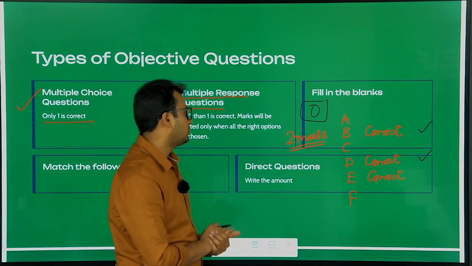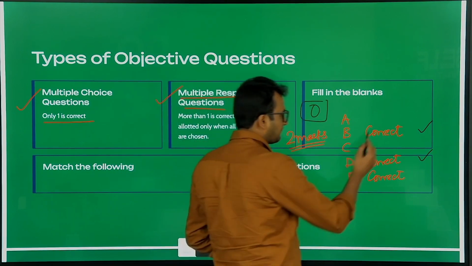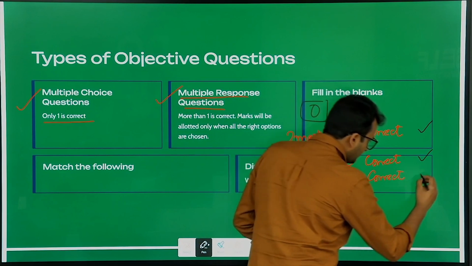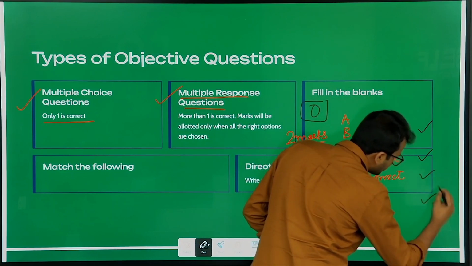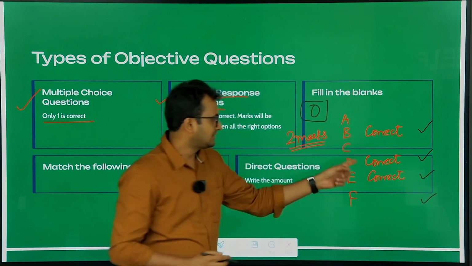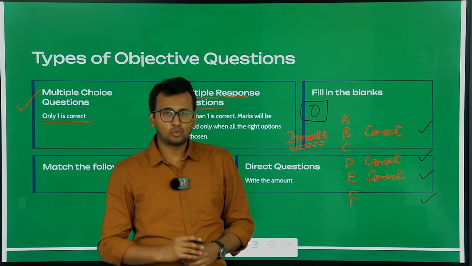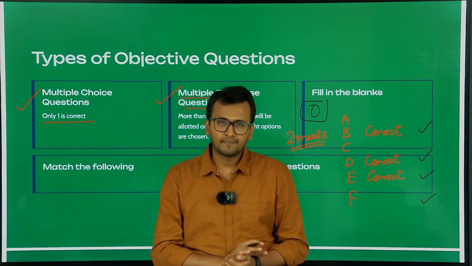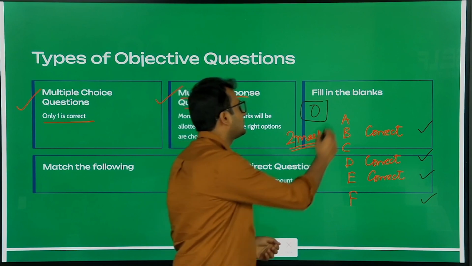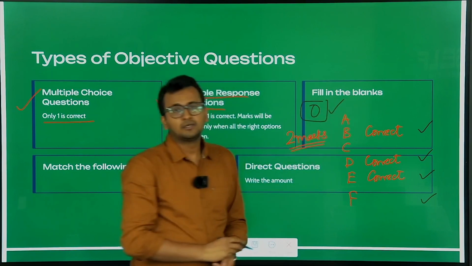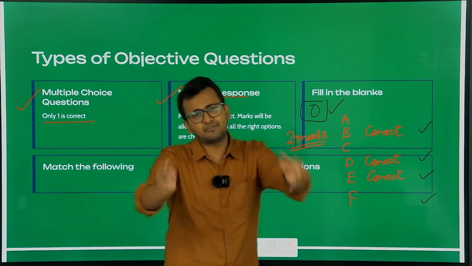Now let us suppose you choose B, D, E and F as the correct answers. Will you get full marks? You will get a complete 0 again. You will not get marks. Sir, why will we not get marks?